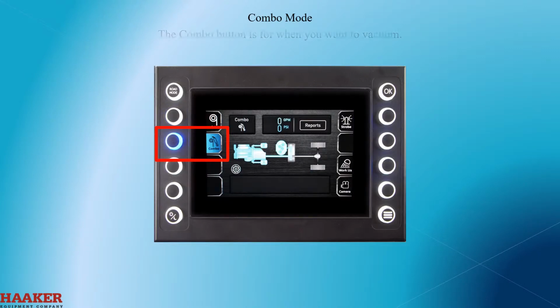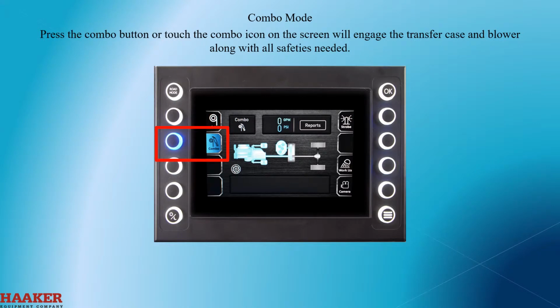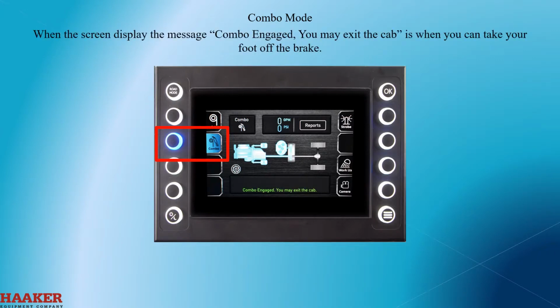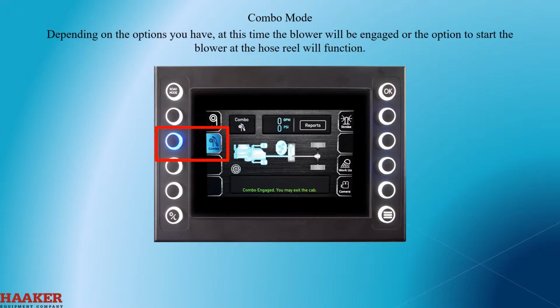Combo button. The combo button is for when you want to vacuum. In order to engage the combo mode, you must first apply the service foot brake. Pressing the combo button or touching the combo icon on the screen will engage the transfer case and the blower along with all the safeties needed. When the screen displays the message, combo engaged, you may exit the cab, you can take your foot off the brake. Depending on the options you have at this time, the blower will be engaged, or the option to start the blower at the hose reel will function.